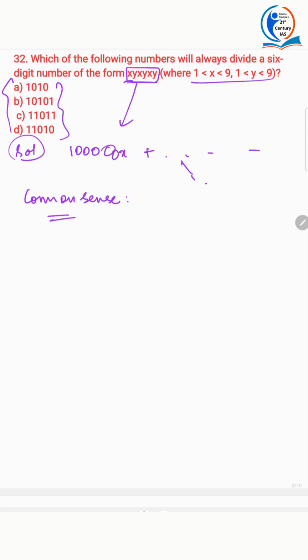Okay. Now let's take some random number. Say x is equal to 7 and y is equal to 2. You cannot take x as 0 and y as 0, because here the range of x, you have to be very careful about it. Just because it will be easy for calculation, don't get tempted to take that, because x range and y range is very clear. Okay, now if x is 7 and y is 2, what will be the 6-digit number?